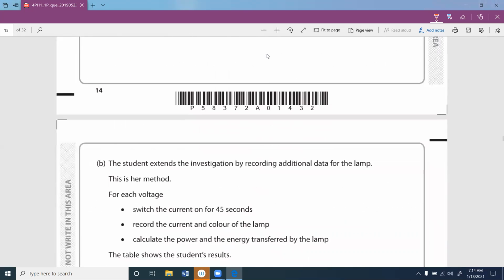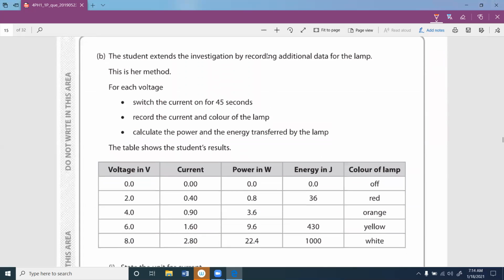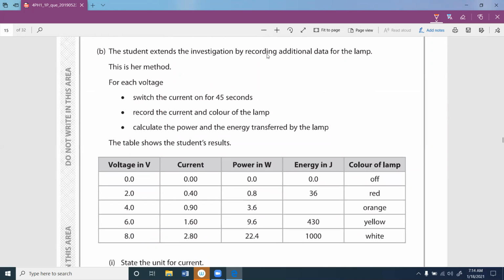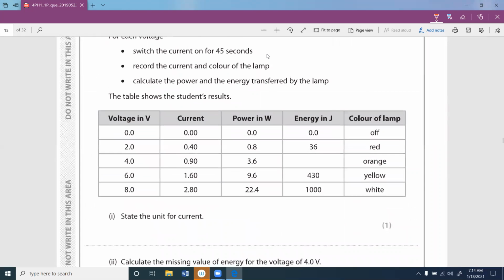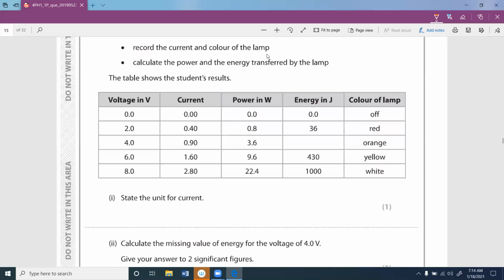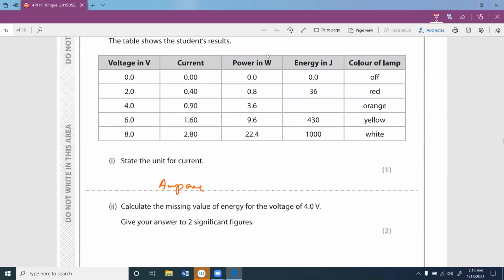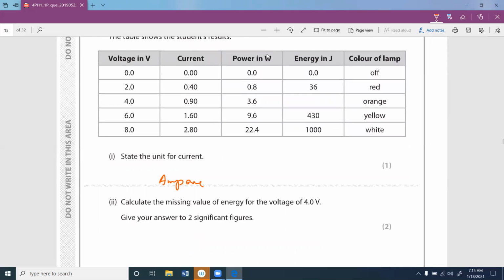They mention the student extends the investigation by recording additional data for the lamp. He will use the method, and for each voltage switch the current on for 45 seconds, record the current and color of the lamp, and calculate the power and the energy transferred by the lamp. The student uses a table for the results. State the units of current. What is the current measured in? Amperes. Right.